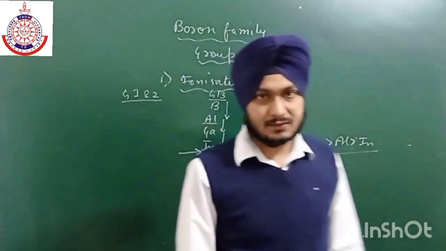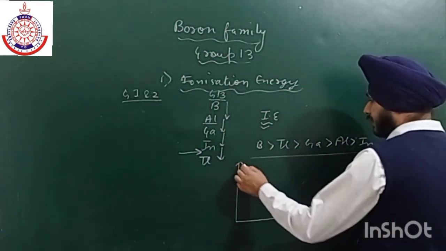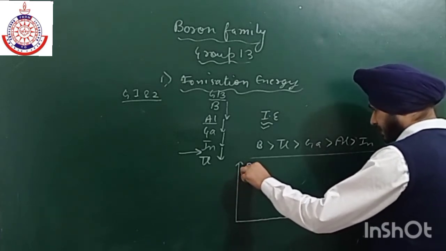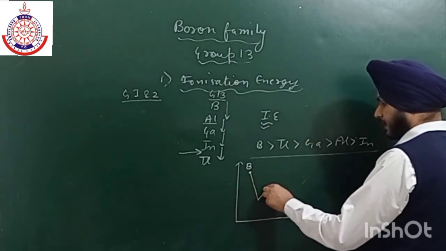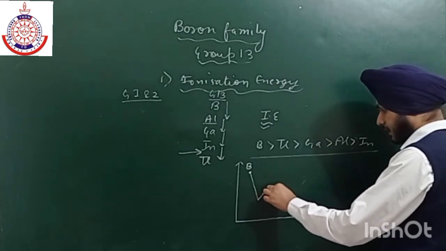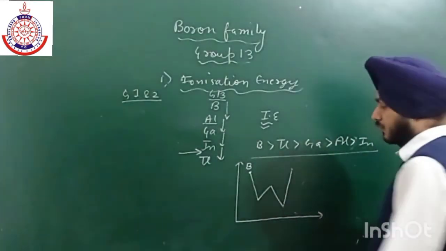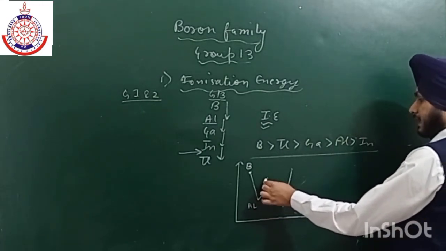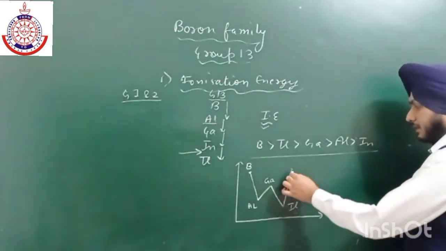how irregular it is. Okay, so if we draw it graphically again, then boron is the highest one, and then we have aluminium, and then gallium increases, and then we have indium, and then we have thallium. Okay, it is like a W. So boron, aluminium, and then we have gallium. Okay, gallium increases, then indium, and then again thallium.